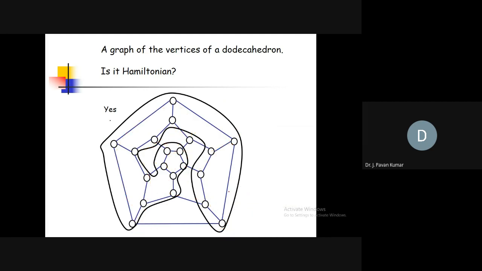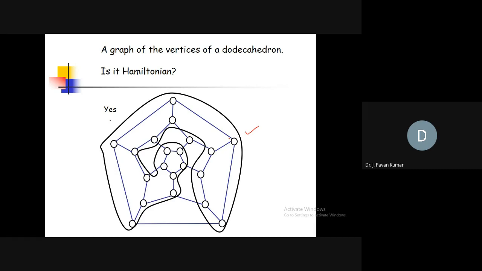Here there is another Hamiltonian cycle given. You can start from here, go to 1, 2, 3, cover all of these, then come back to the outer circle, then come back to the outermost. Like this we can say it is a Hamiltonian cycle.